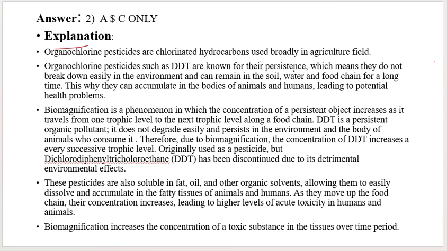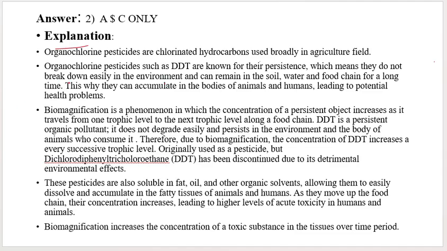What does persistence mean? They do not break down easily in the environment. They can remain in the soil, water, and food chain for a longer period of time. That's why they can accumulate in animal and human bodies. As a result, they can be potentially harmful to human and animal health.